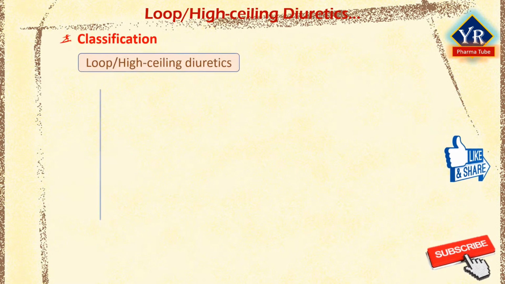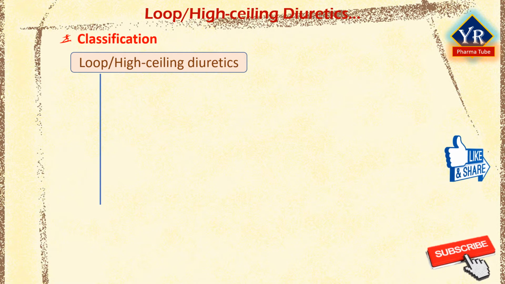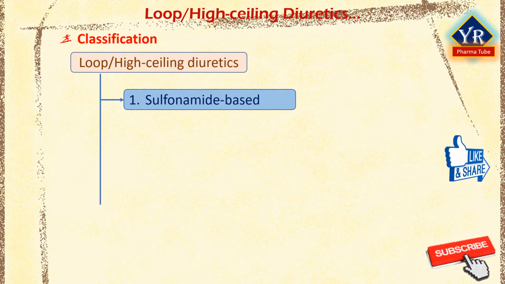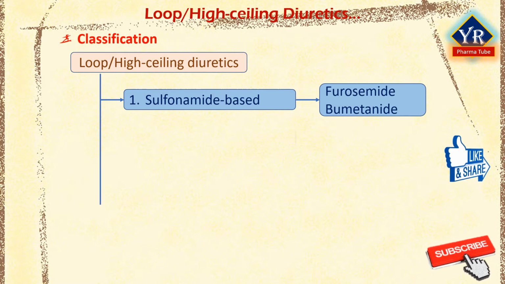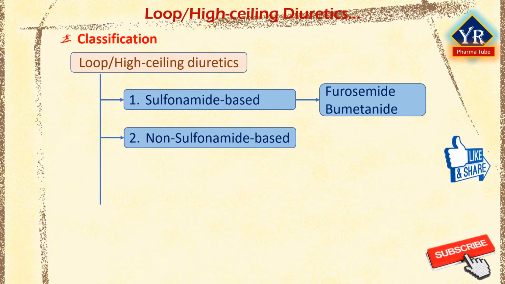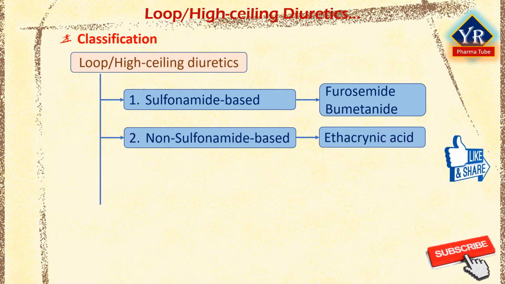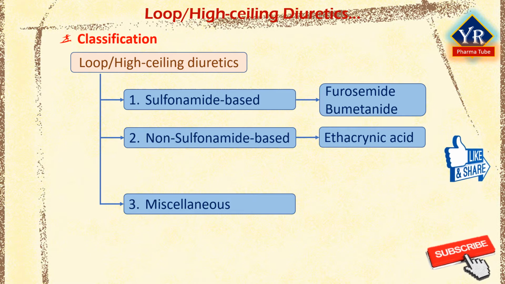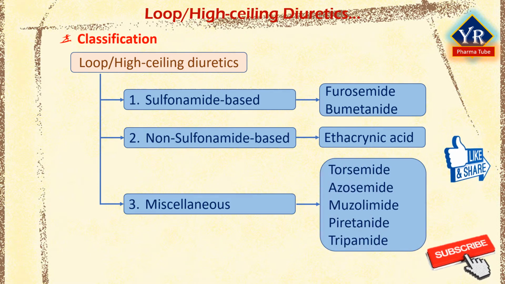The two major classes of loop diuretics are number 1, sulfonamide based loop diuretics, which include furosemide and bumetanide, and number 2, non-sulfonamide based loop diuretics. Ethacrenic acid is an example. There are other or miscellaneous loop diuretics as well, which include torsemide, azosemide, muzolimine, piretanide, and tripamide.